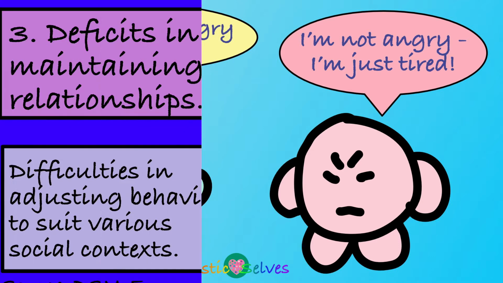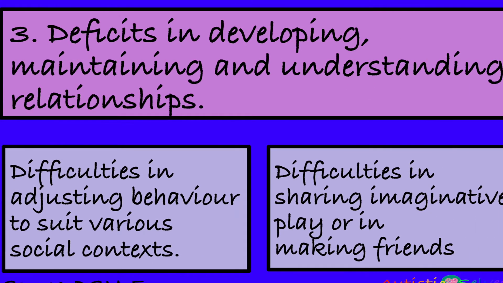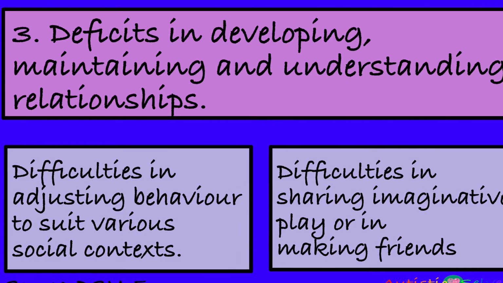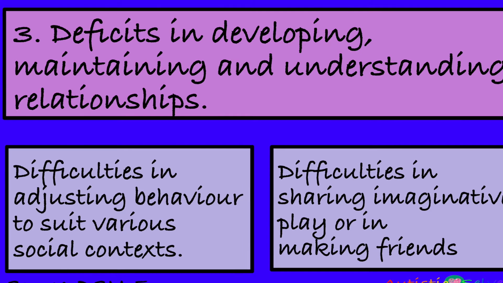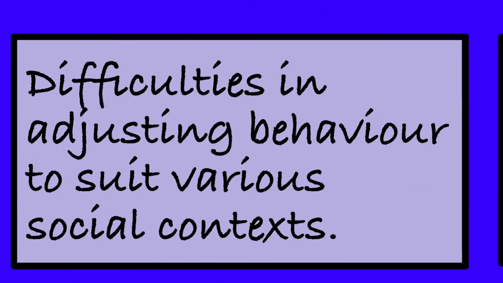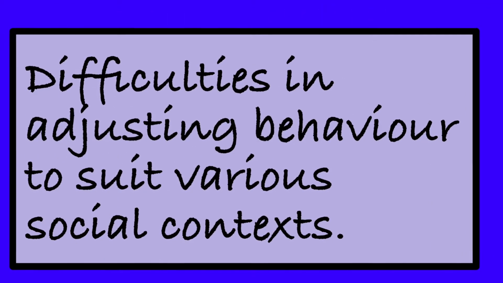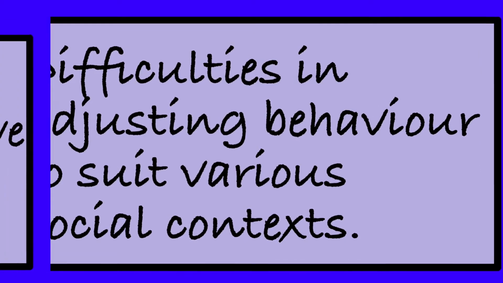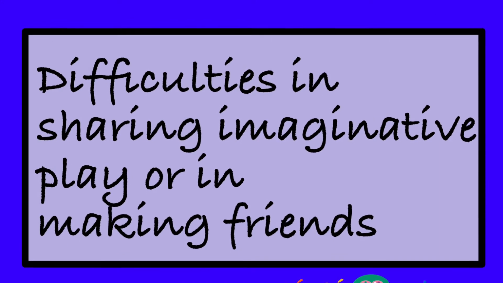The third aspect which must be present for an autism diagnosis is deficits in developing, maintaining and understanding relationships. Examples given in the DSM-5-TR include difficulties adjusting behaviour to suit various social contexts and difficulties in sharing imaginative play or in making friends.